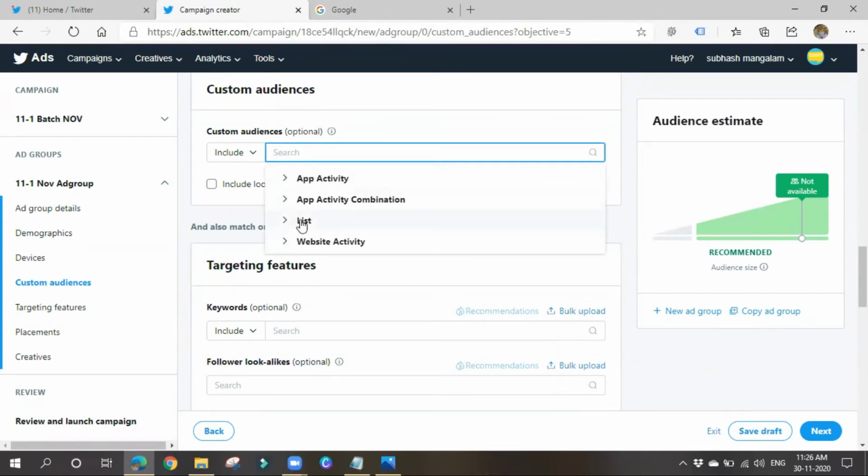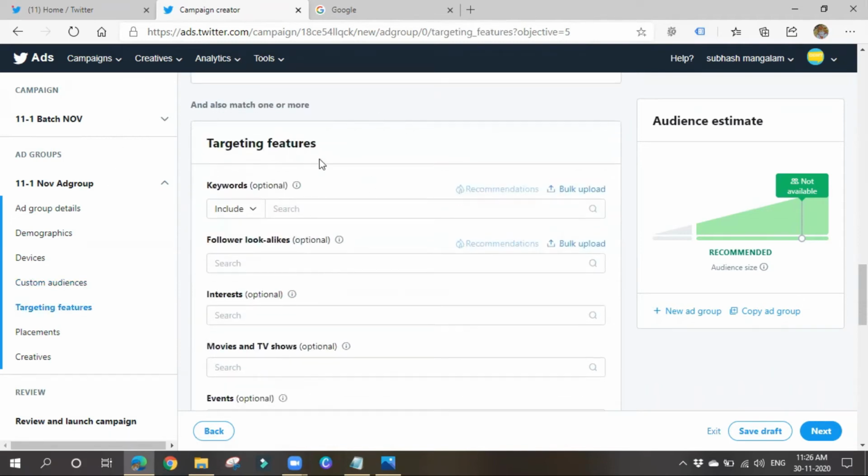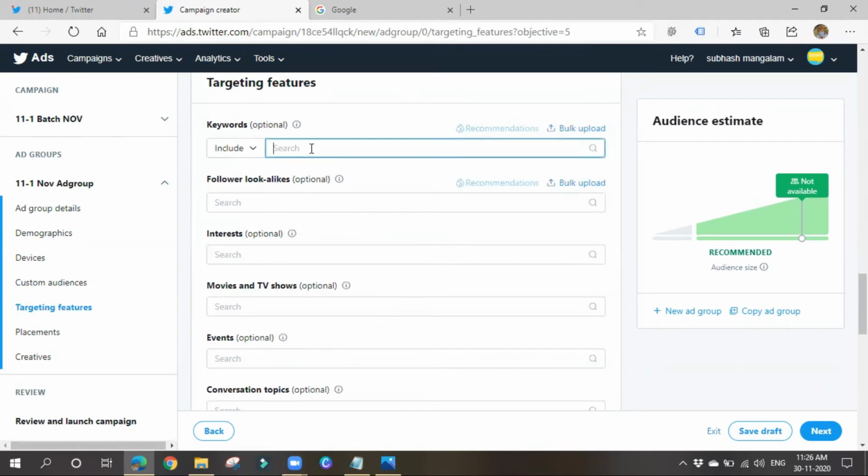Okay, so if you already have a list or if you have set up any kind of remarketing, you have to set up conversion tracking and all in your website. So I'll be showing you how to set up this conversion tracking, event tracking things and all with the help of Twitter also. So let's go for these things.